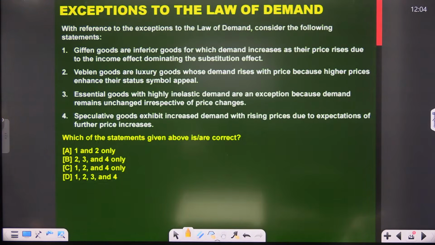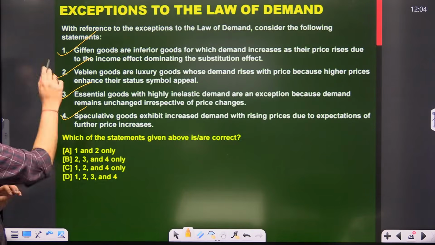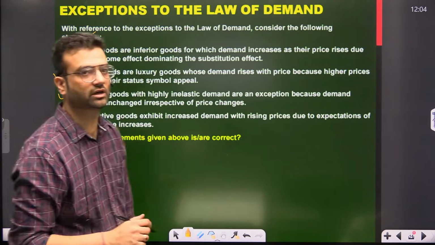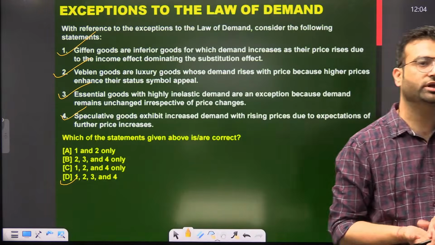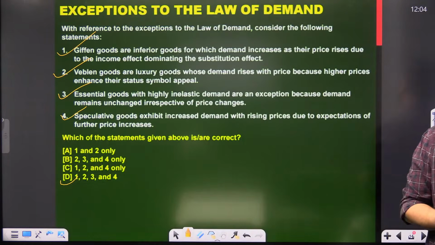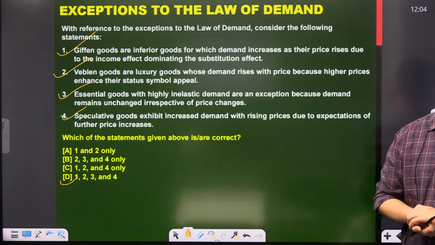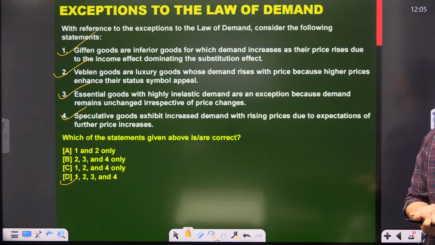So let's discuss. Giffen goods are inferior goods for which demand increases as their price increases due to the income effect. That's correct. Veblen goods are luxury goods whose demand rises with price because a high price enhances status. This is true. Essential goods with highly inelastic demand are exceptions because demand remains unchanged irrespective of price change. True. Speculative goods exhibit increased demand with rising prices due to the expectation of further price increase. This is true. So 1, 2, 3 and 4, option D, is the correct answer. I hope it is clear to all of you.